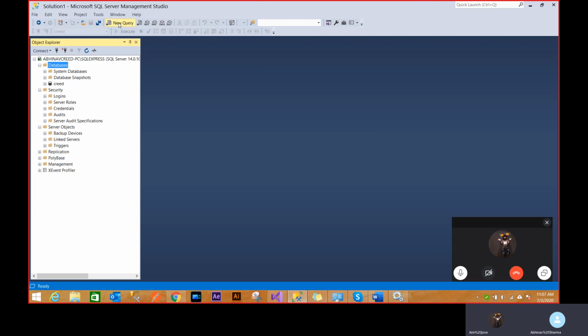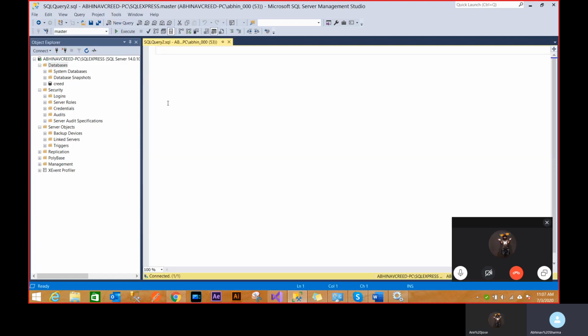I'll start first with, whatever I show you right now, everything will be query driven, because that's how you're going to learn. You can do the same thing by clicking, but I'll try to show you everything via query so that you can practice. That helps you a lot to understand concepts. So first, let's create a database.